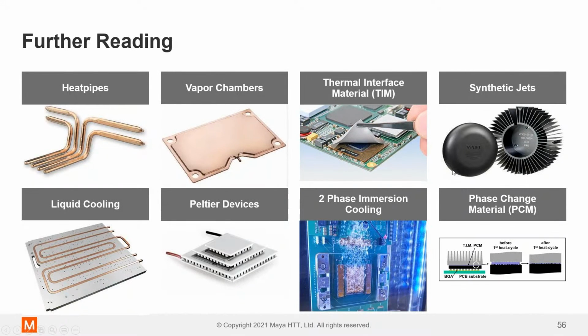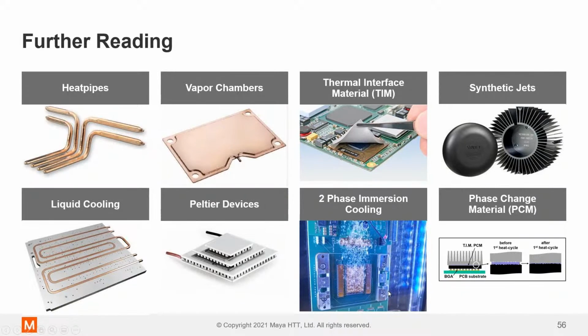These use piezoelectric elements to create airflow without actually sucking in air from behind. They actually create jets using vibrating elements in the kilohertz range. Liquid cooling, Peltier devices, two-phase immersion. This is really cool.